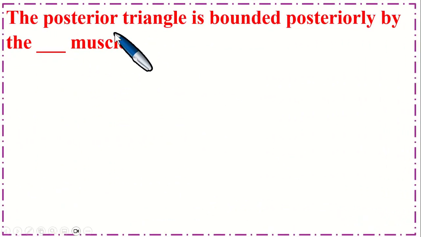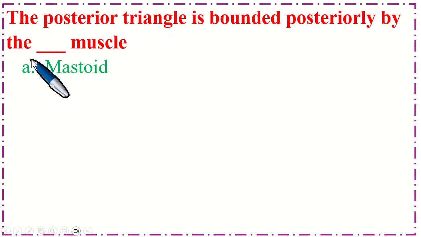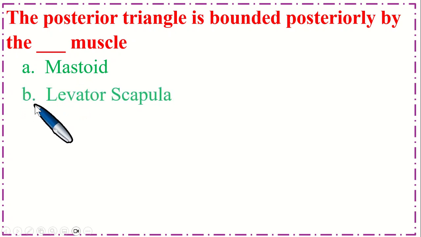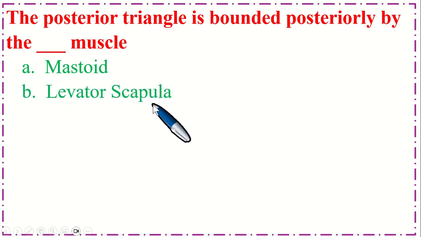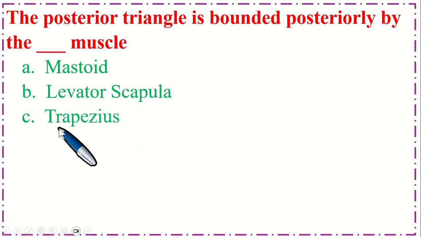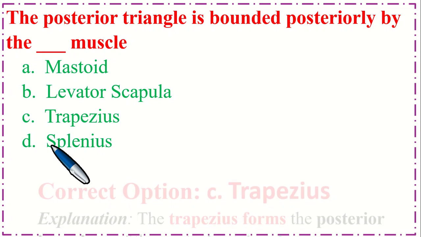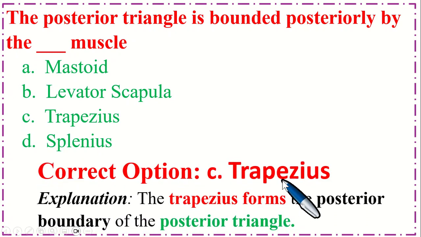The posterior triangle is bounded posteriorly by the dash muscle. Option A, mastoid; B, levator scapulae; C, trapezius; and option D, splenius. So the correct option is C, trapezius. The trapezius forms the posterior boundary of the posterior triangle.